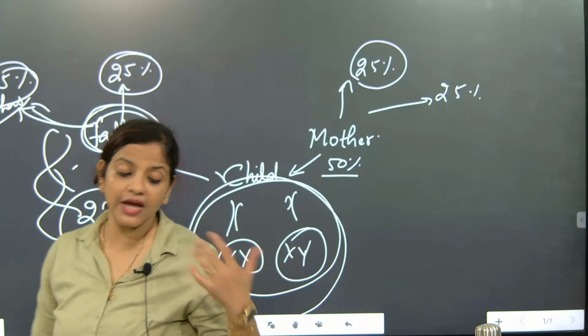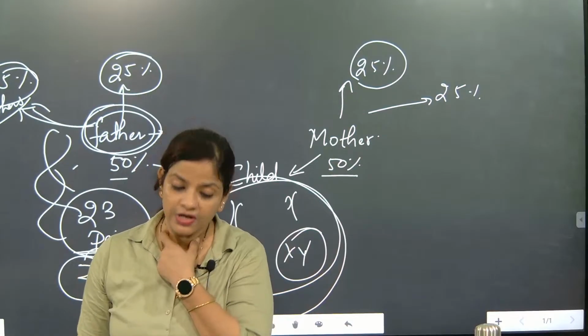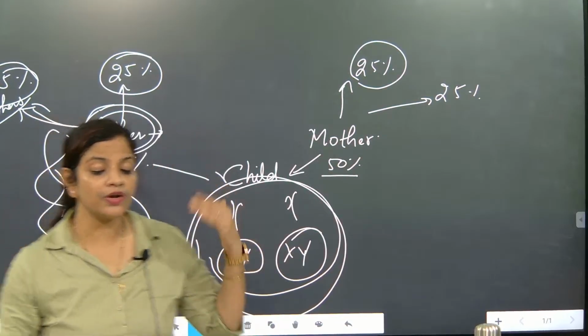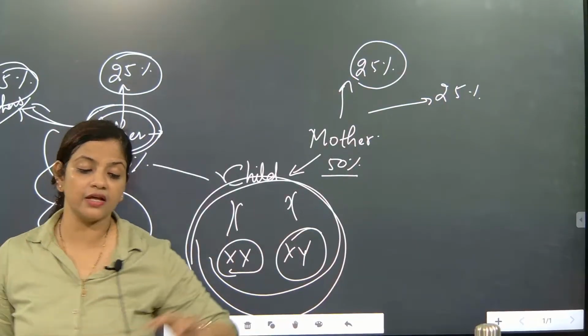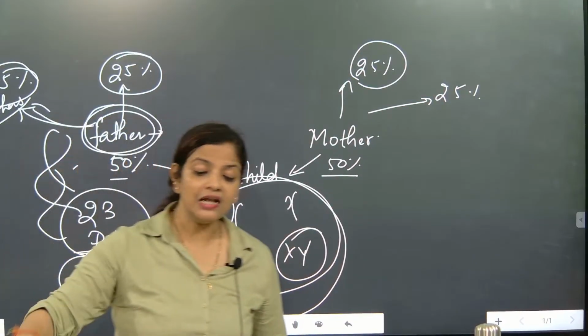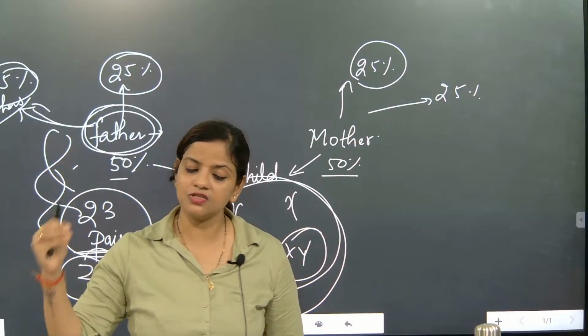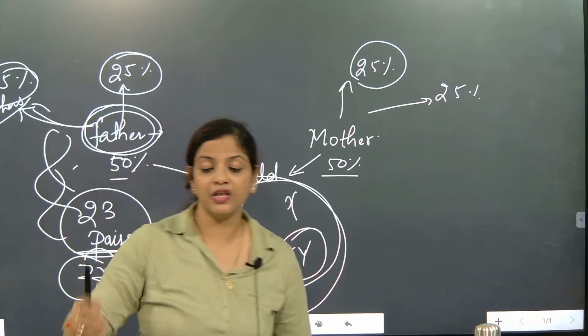Like thyroid. Thyroid is one disease. This is goiter, which is due to iodine deficiency. It is also one of the defects in which the mother line is the carrier. So if the mother has thyroid, the child born can have thyroid. If the child is male, the chances of having it are less. But if it is female, the chances will be very, very high.